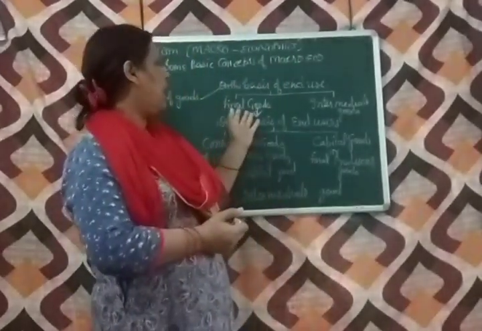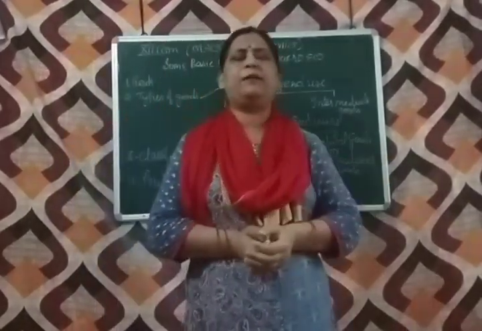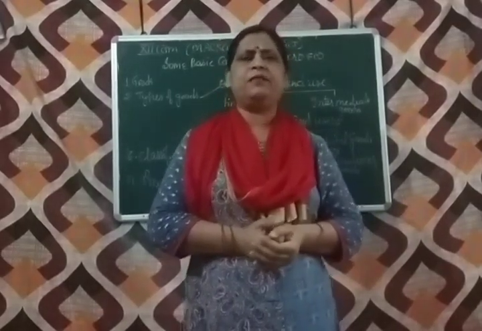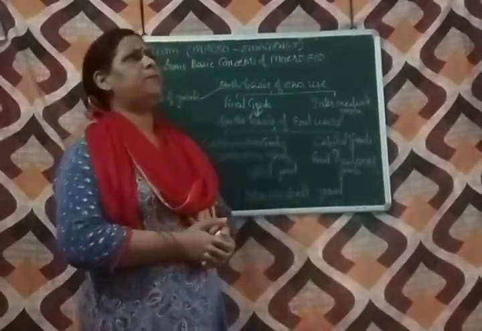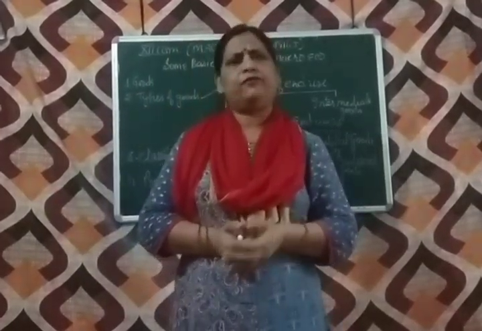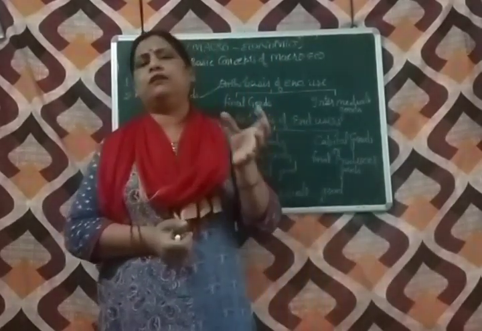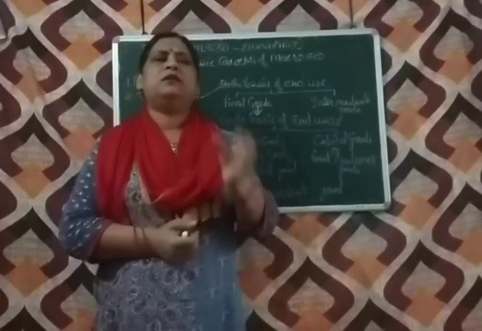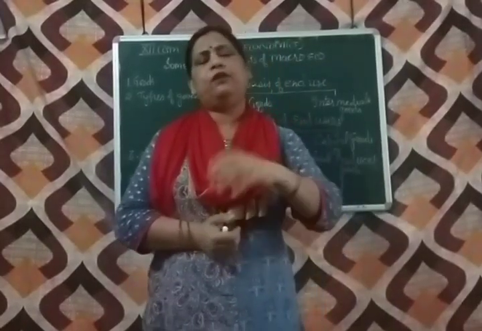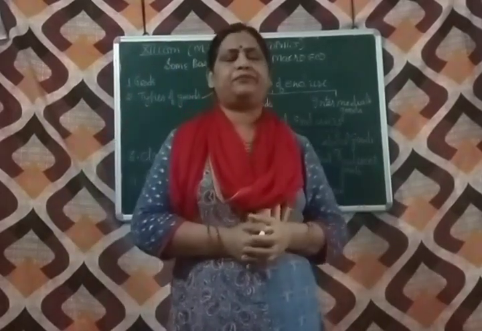Final goods are of two types, consumption goods and capital goods. Let us take some examples. For example, milk purchased by your mother for making a cup of tea is a final good, because the tea prepared will not be used as raw material or for further sale.